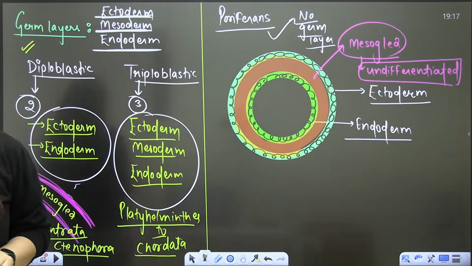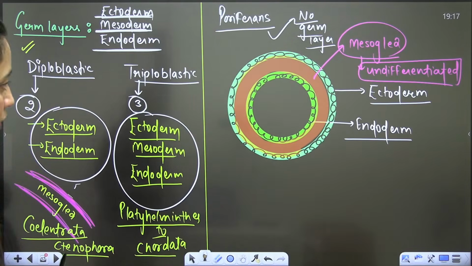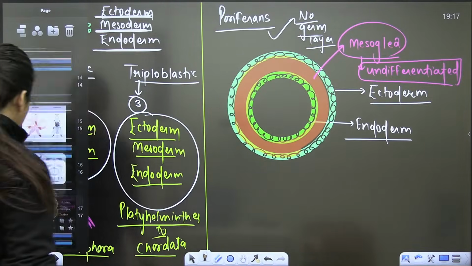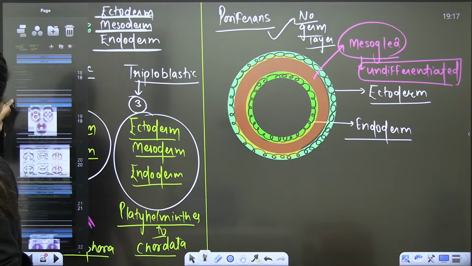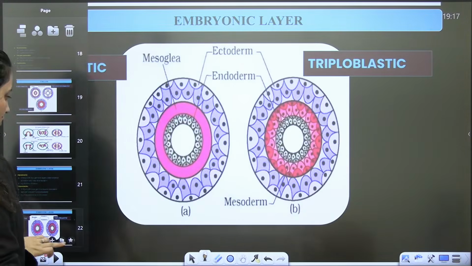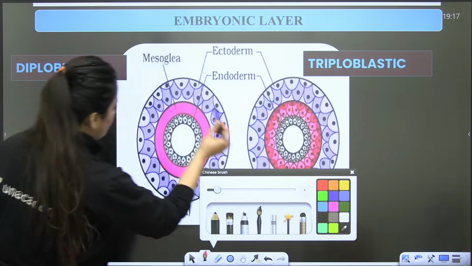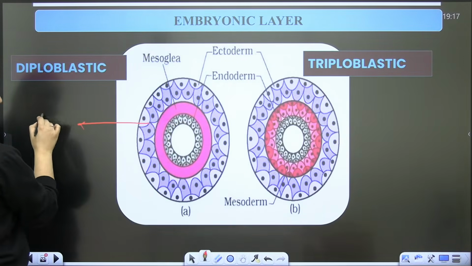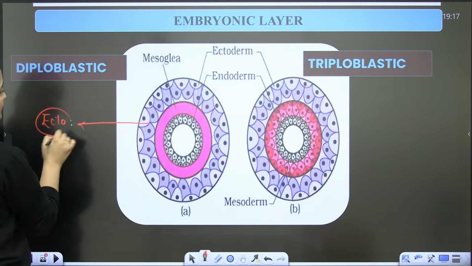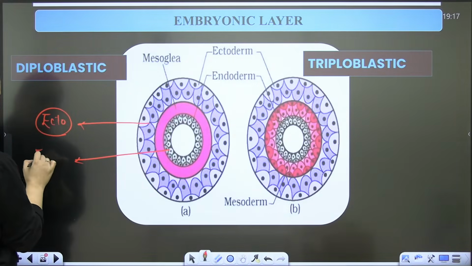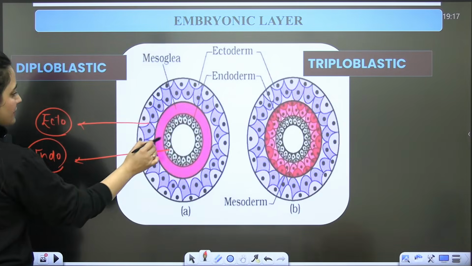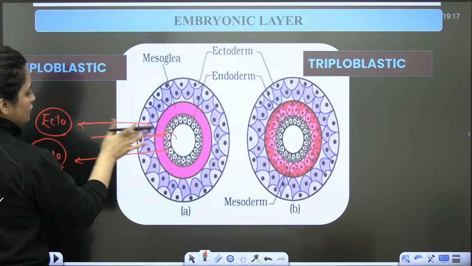Is that clear? So now, if our organisms are triploblastic, then what will be the scenario? This will be the scenario, right? So look at it. This is your outer ectoderm, this is your inner endoderm, and this is your mesoglia.